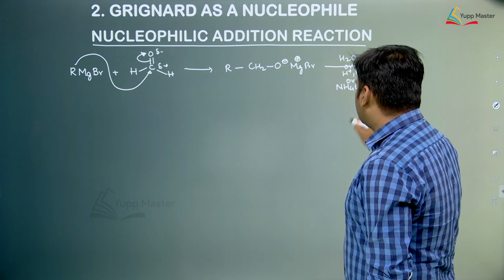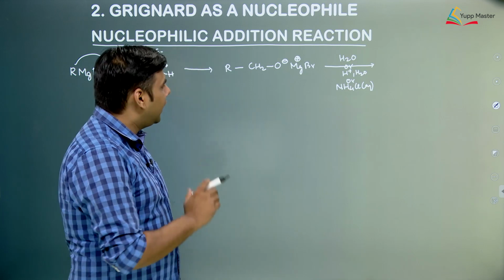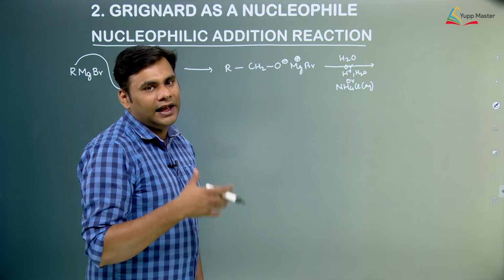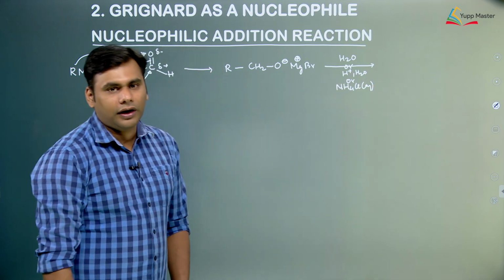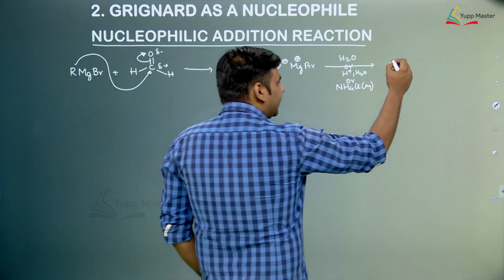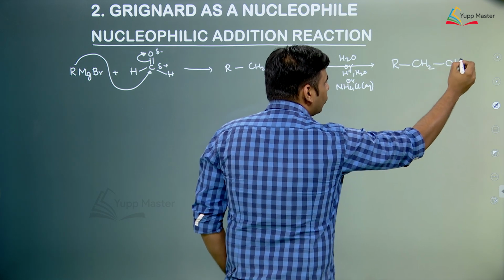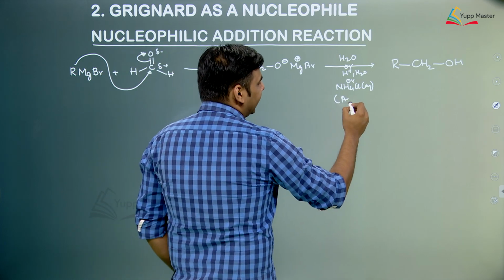If we take an aqueous solution of ammonium chloride, it will be acidic in nature because it is made up of ammonium hydroxide and HCl, ammonium hydroxide being a weak base and HCl being a strong acid. So, these salts when dissolved in water would give a solution that is acidic in nature. So, basically what would happen, this will hydrolyze and would form RCH2OH. So, this last step is also called acidic workup.